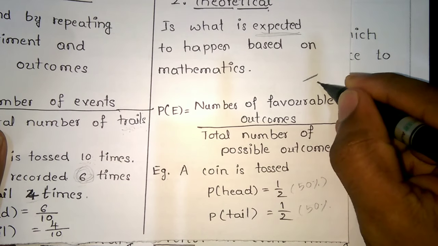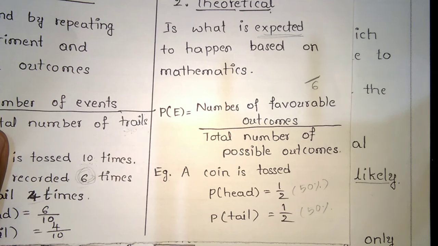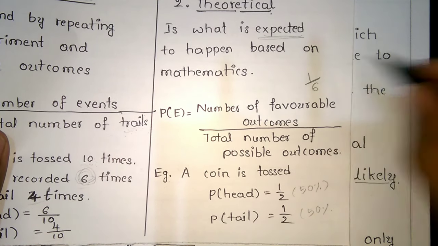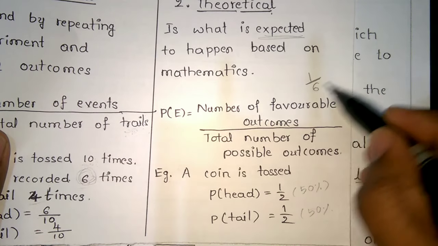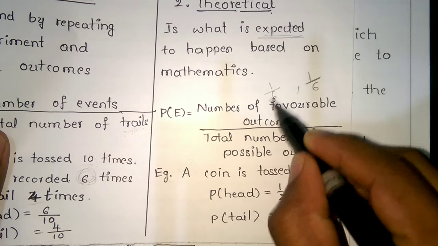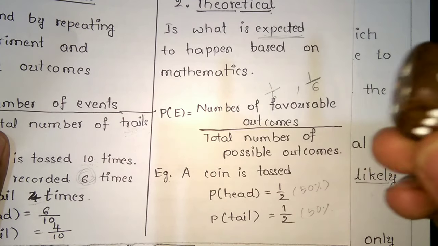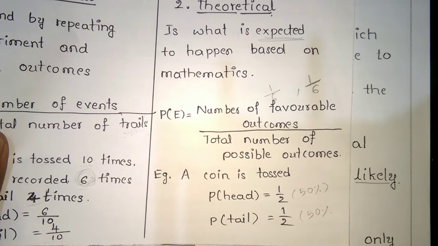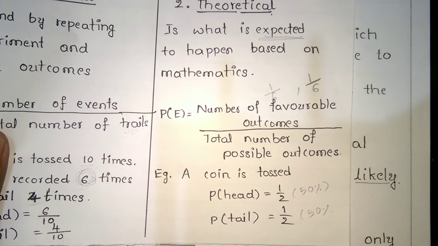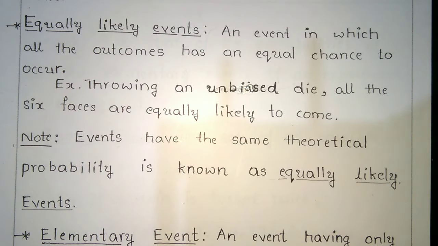The chance of getting 1 is 1 by 6, since the number of favorable outcomes is 1. The chance of getting 2 is also 1 by 6, and likewise for 3, 4, 5 and 6. So the events have the same theoretical probability.